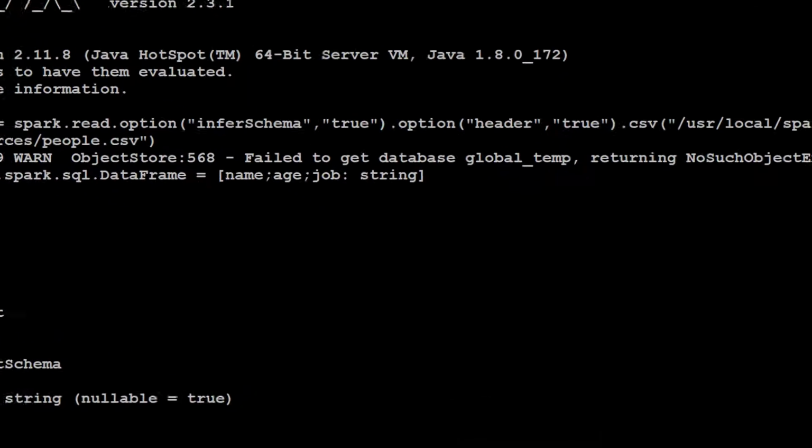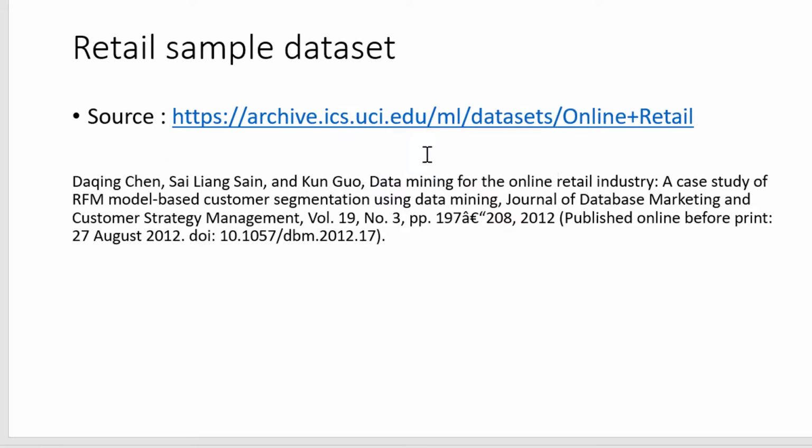Let me read another sample file where I am going to read a sample data which was created or downloaded from a website uci.edu. It was available as an XLS file. I have downloaded and made that as a CSV file. So this is where I have the CSV file.